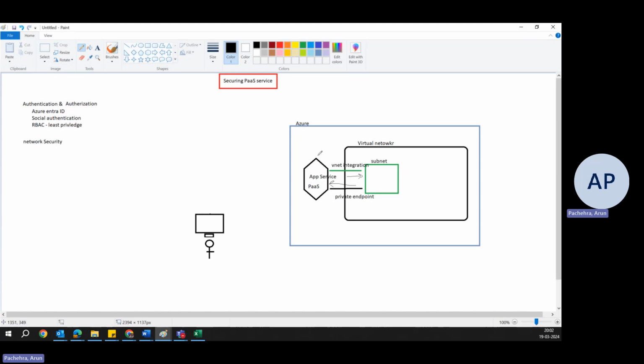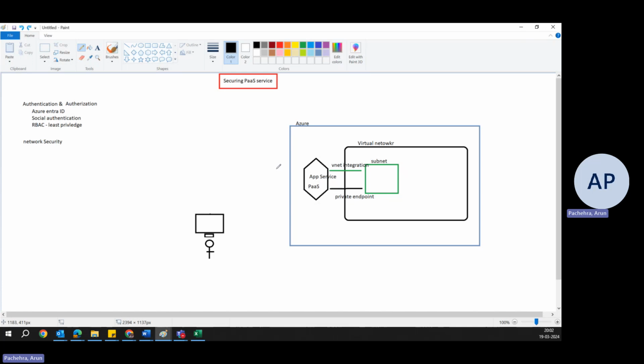So private endpoint is for the inbound of the app services, and VNet integration is the outbound for the app services. There are various scenarios and situations where we need both kinds of traffic flow. So private endpoint and VNet integration both make your app service private to your virtual network, hence enhancing the security.